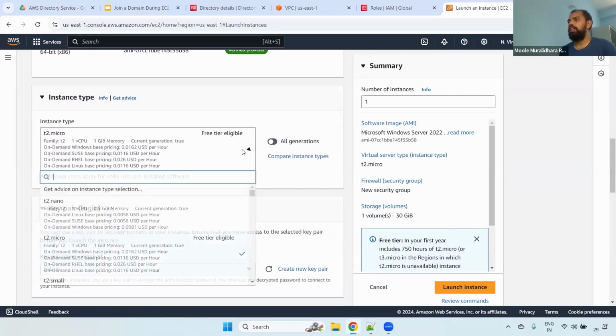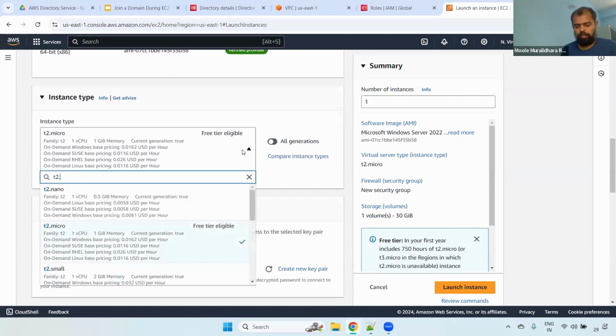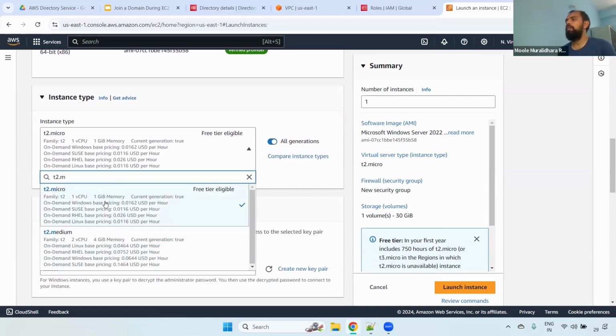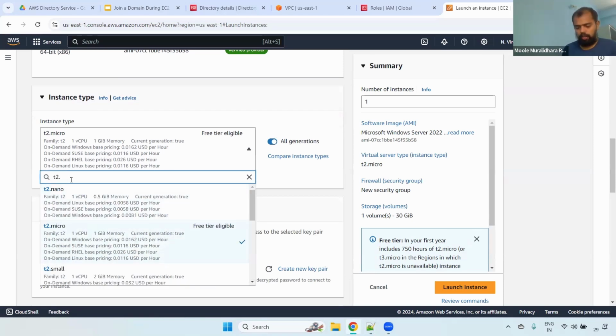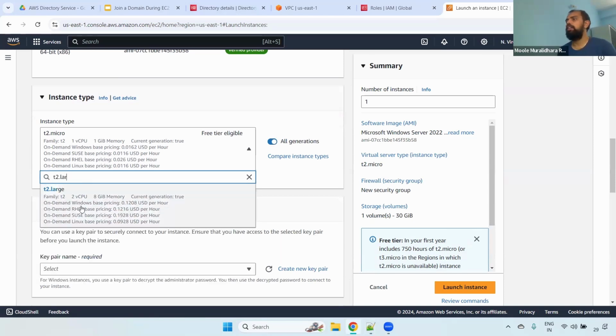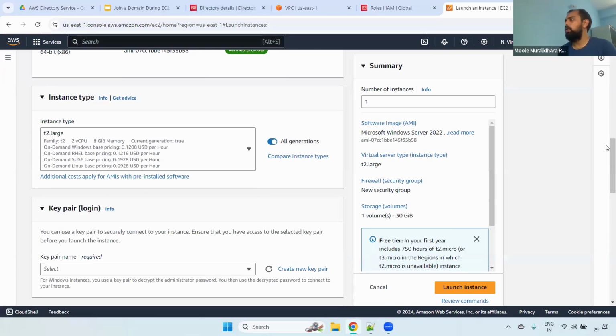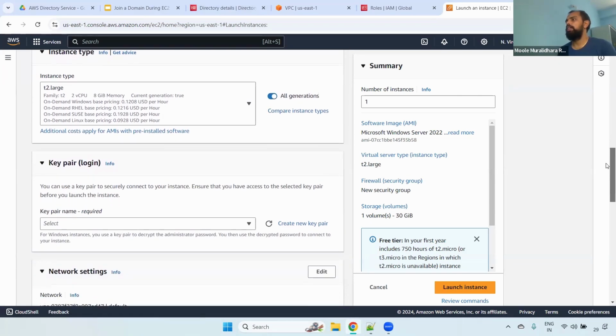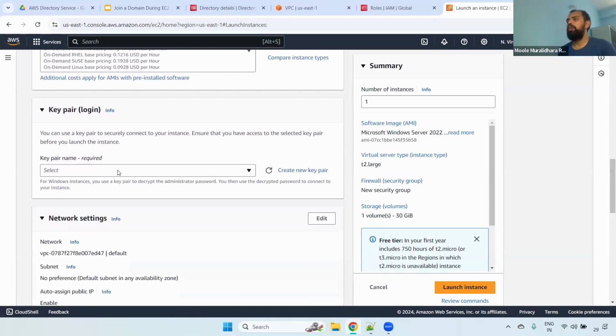Now here I'm selecting T2.medium, because if you choose T2.micro, it will be a little bit slow. Or you can choose T2.large as well. I'm selecting T2.large. Once my practice is complete, I will delete it. Fine. Now come down, keep a key pair name. I'm selecting DevOps. I already have it.